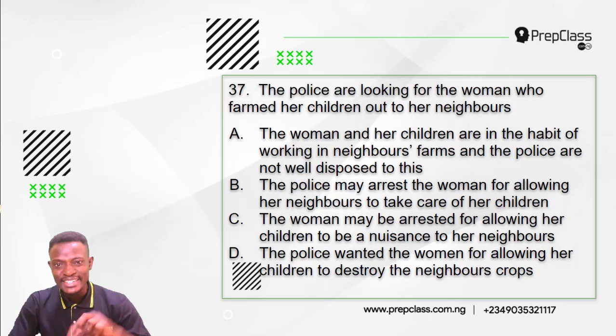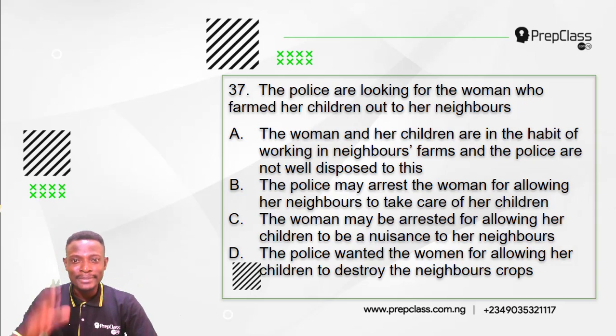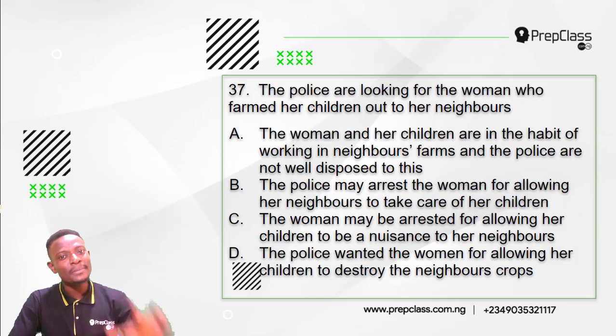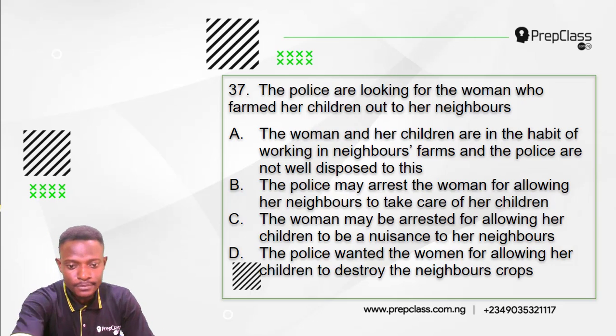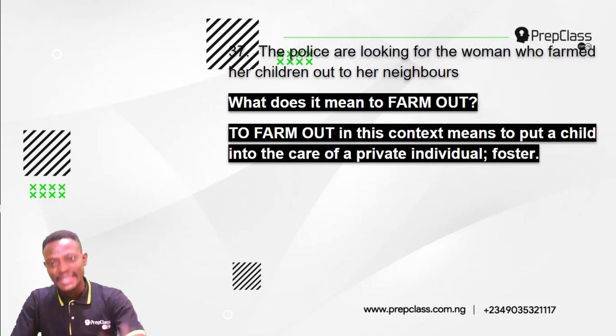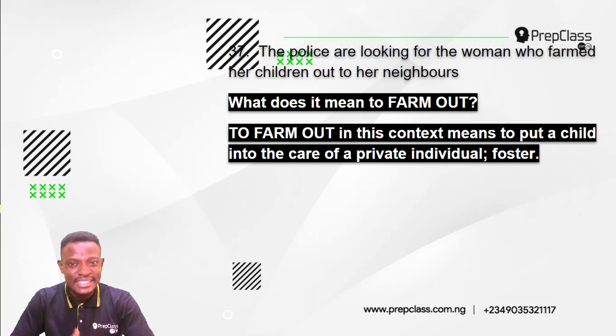So which of these options explains best the information conveyed in this sentence? The police are looking for the woman who farmed her children out to her neighbors. What does that expression mean? Who farmed her children out? Now, what does it mean to farm out? In this context, to farm out means to put a child into the care of a private individual.